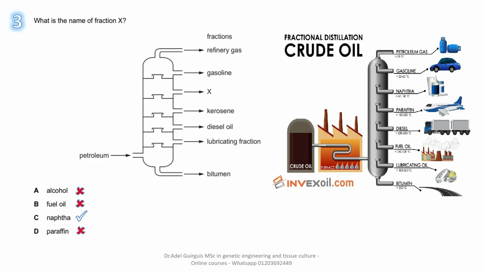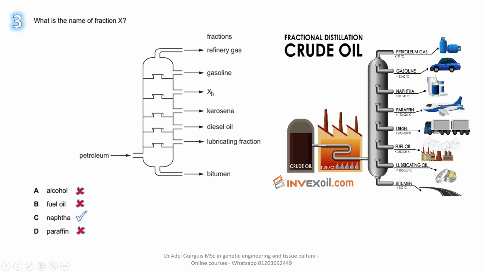Alcohol is not obtained by fractional distillation of petroleum. It is not a hydrocarbon because it contains oxygen. Okay? Fuel oil is obtained from a point lower than X in the fractionating tower.